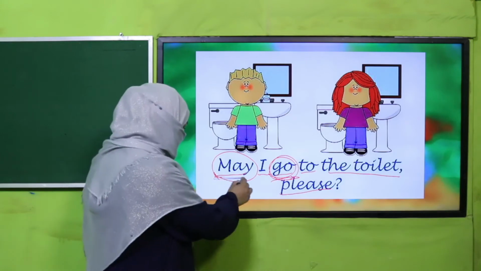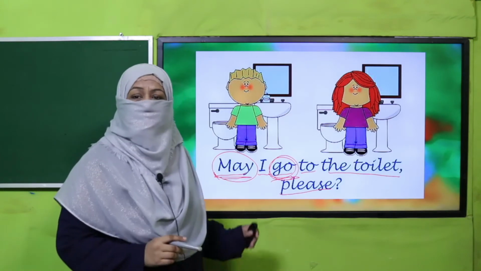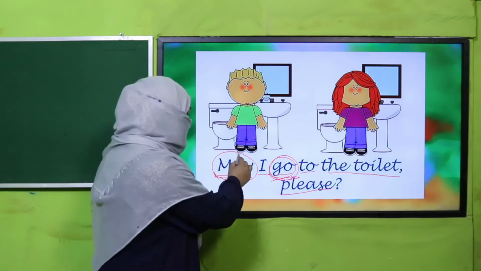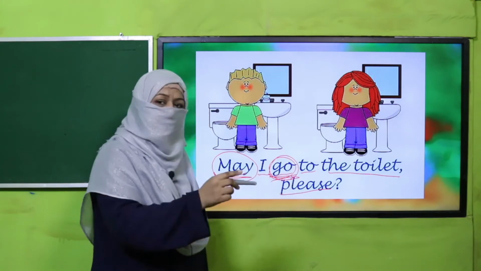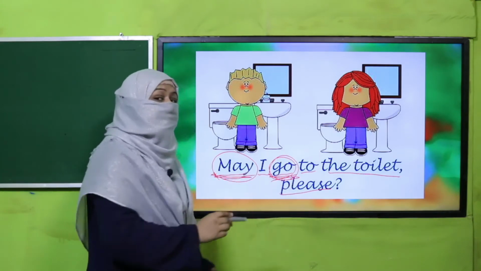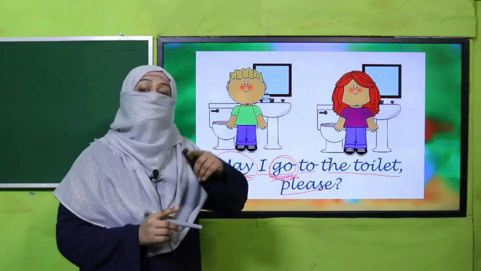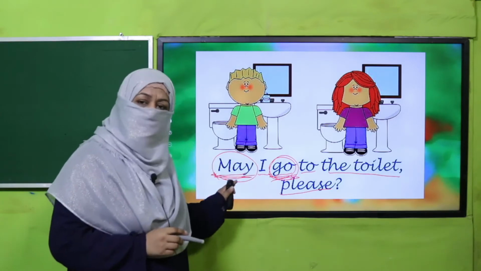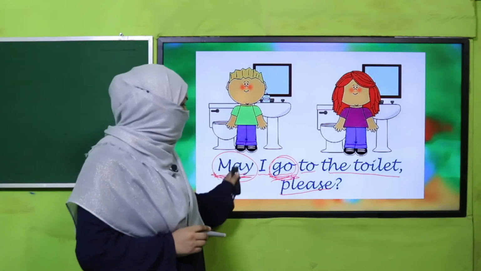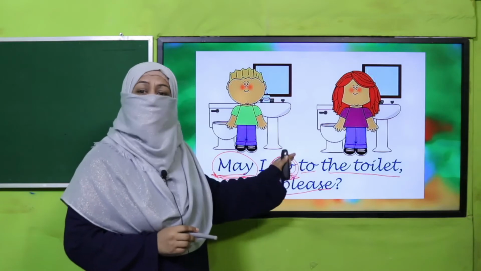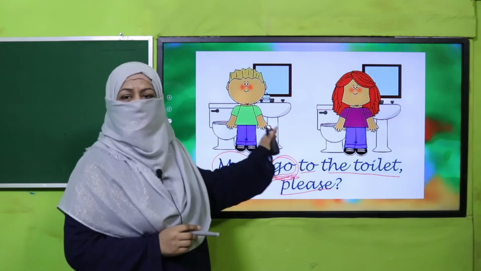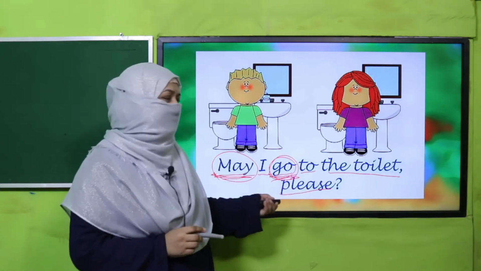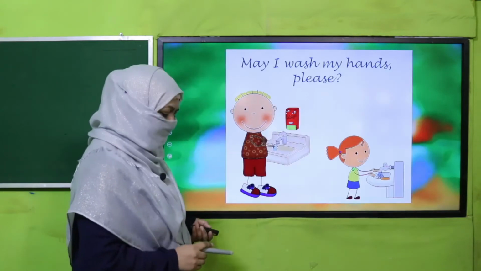So what is this then? This is a modal verb. Go is showing the action and this may is telling that you are seeking permission. So this may is a modal verb for the action, okay, for the main verb. A modal verb for the main verb. Do you understand? Okay, let's see more examples.